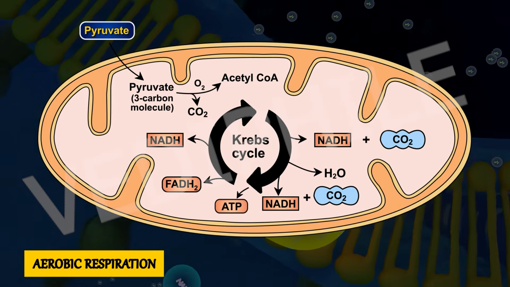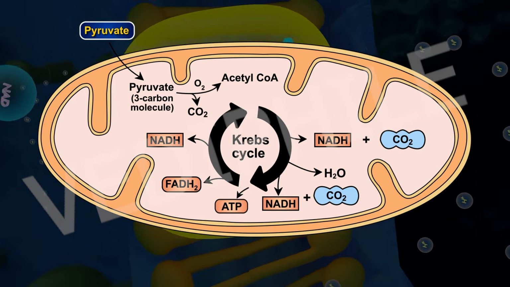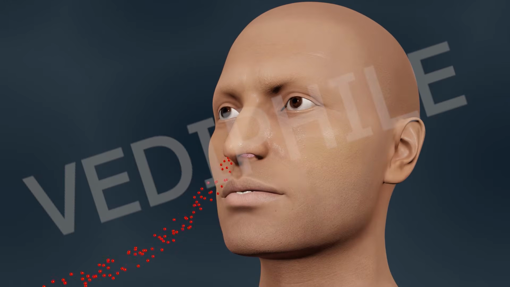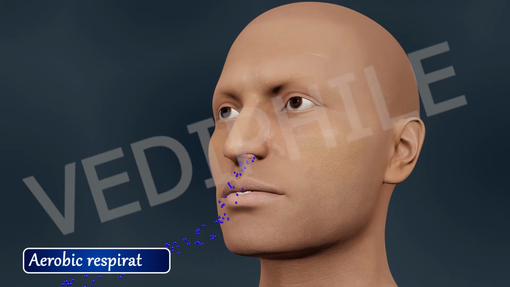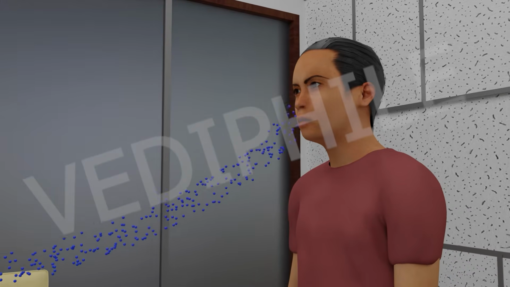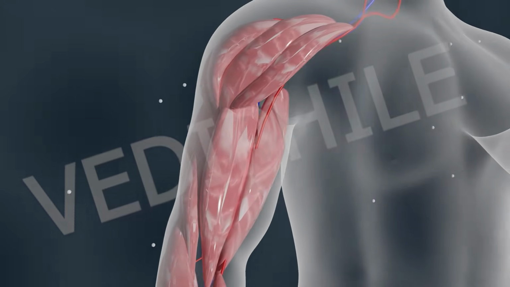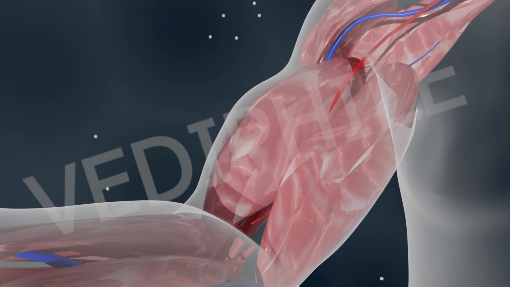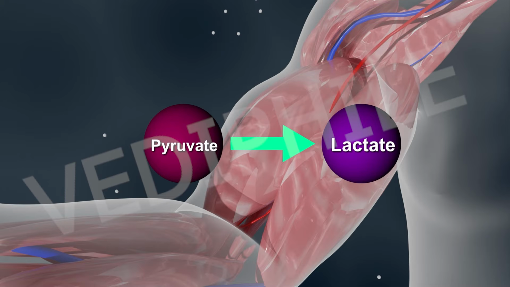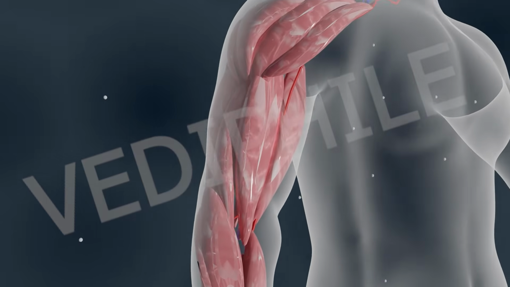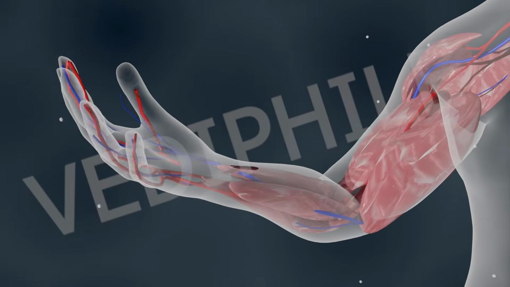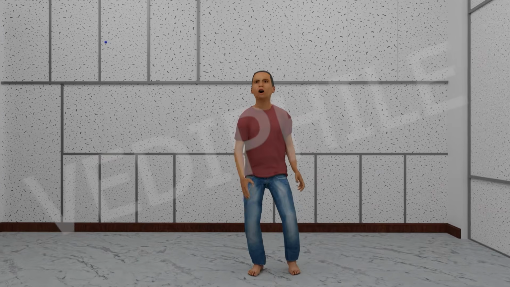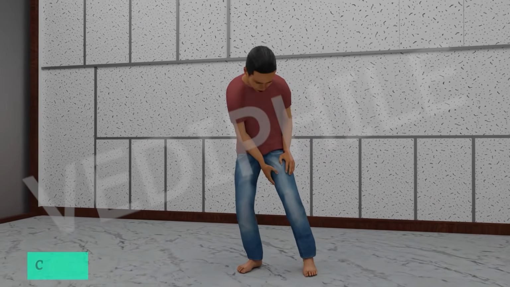In aerobic respiration, the amount of energy released is more. So, humans show aerobic respiration. We require oxygen to live, but we have a very interesting tissue which converts the pyruvate into lactate, and for this conversion, it does not require oxygen. This buildup of lactic acid in our muscles during sudden activity causes cramps.